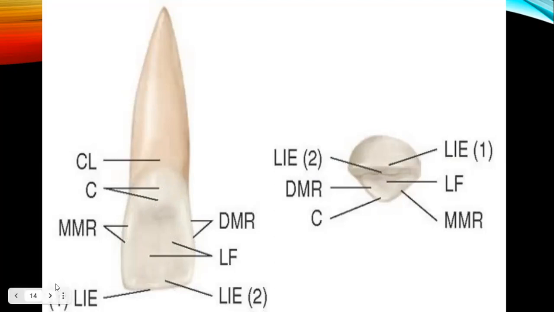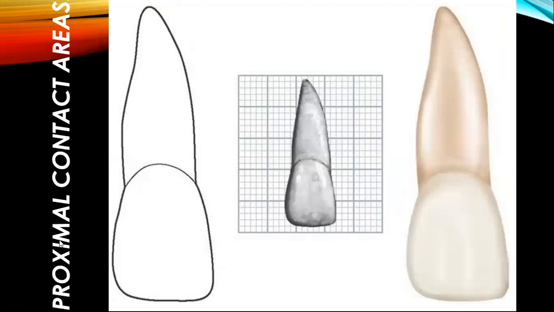So, proximal contact areas. Crest is towards the mesio-incisal angle in the mesial contact area. This is the mesial surface, right? So the crest is towards the mesio-incisal angle, as you can appreciate over there. Here we have a bit of curvature, that is the mesial contact area near the mesio-incisal angle, right? And for the distal surface, the distal contact area, the crest of curvature is higher, that is towards the cervical line.